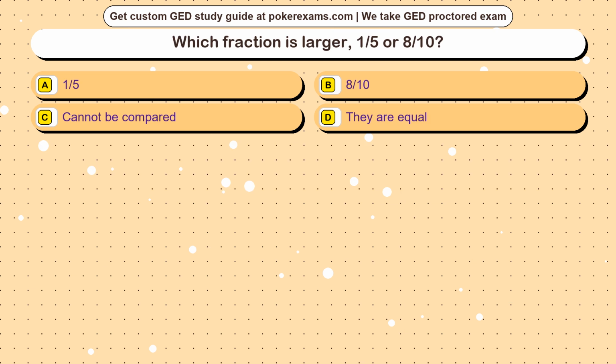Question 23. Which fraction is larger, 1/5 or 8/10? Option A 1/5. Option B 8/10. Option C cannot be compared. Option D they are equal.